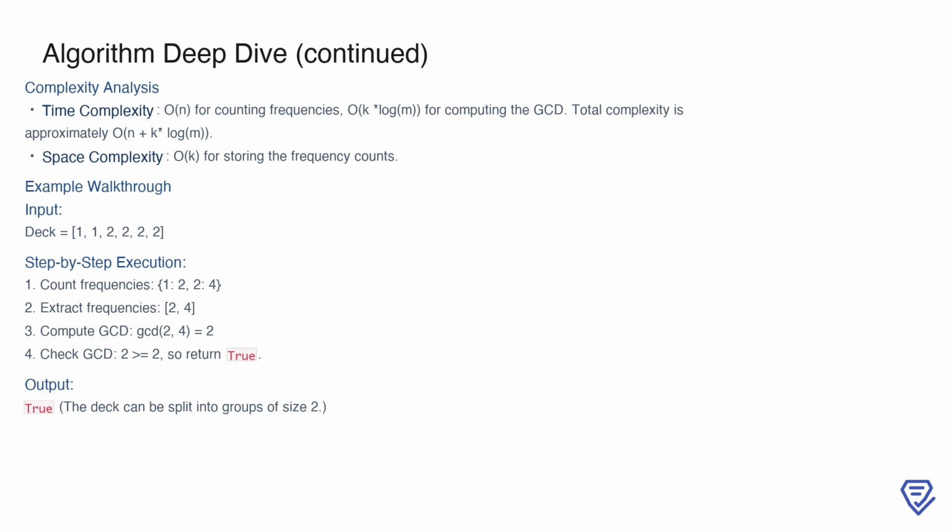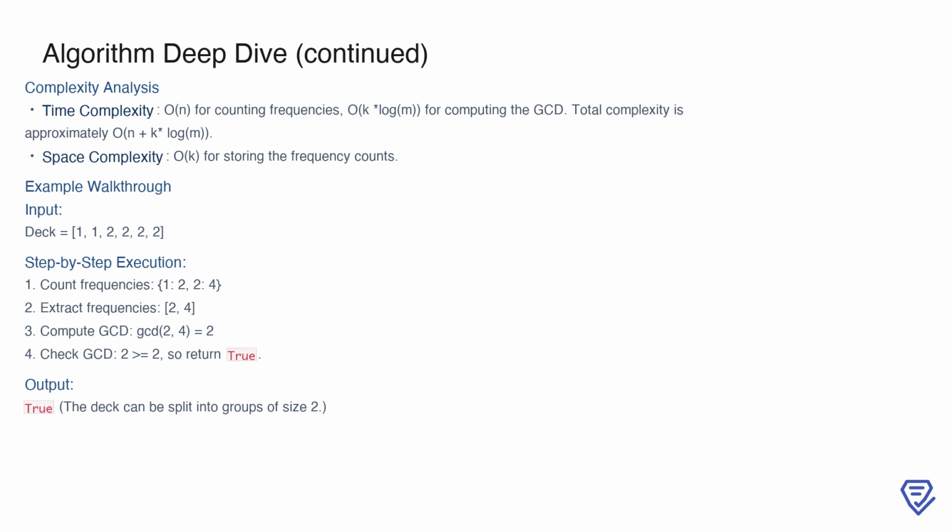Finally, let's analyze the overall complexity and walk through an example to solidify our understanding. The time complexity of this algorithm is O(n) for counting frequencies, and O(k*log(m)) for computing the GCD, making the total complexity roughly O(n + k*log(m)). The space complexity is O(k), as we store the frequency counts for k unique card values.